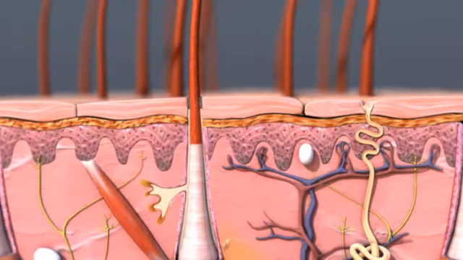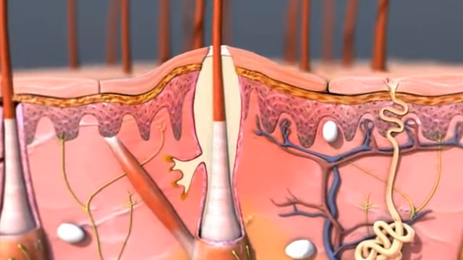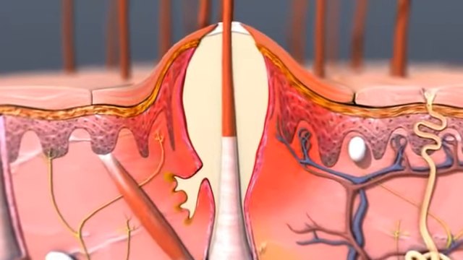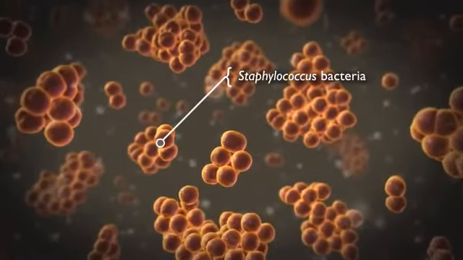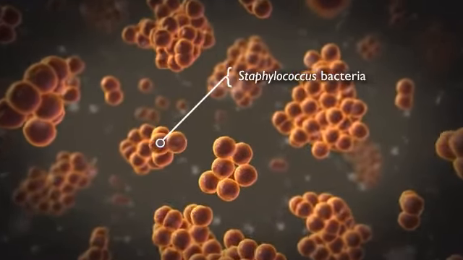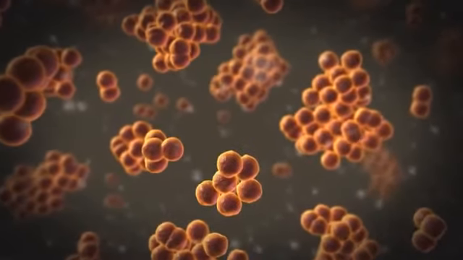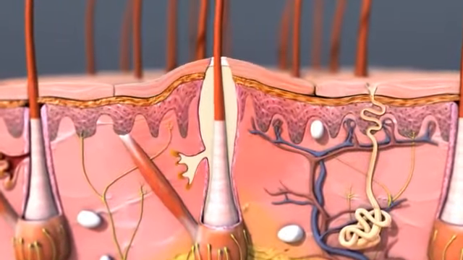Together, they form a soft plug that blocks the shaft, while the sebaceous glands continue to produce sebum. The growing blockage can stimulate local bacteria like Staphylococcus to reproduce. Increasing bacteria leads to a response by the immune system. A pimple is the visible evidence of this process.